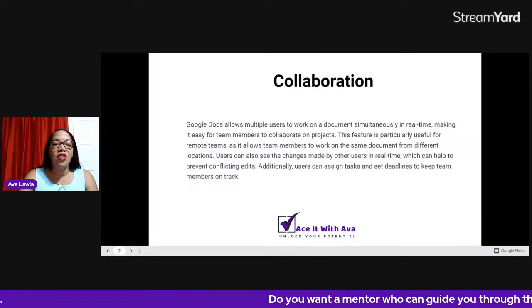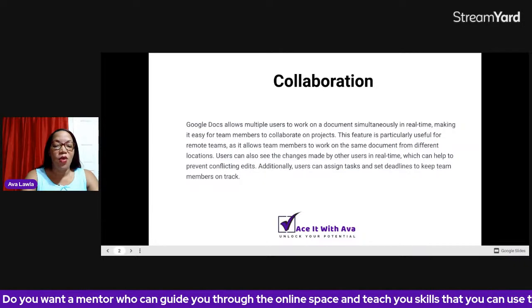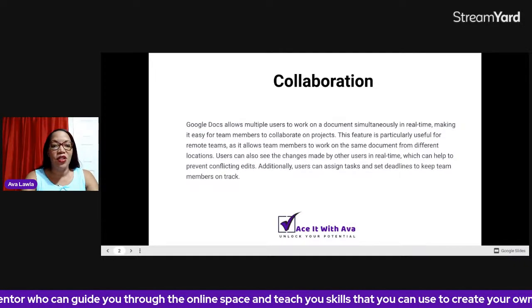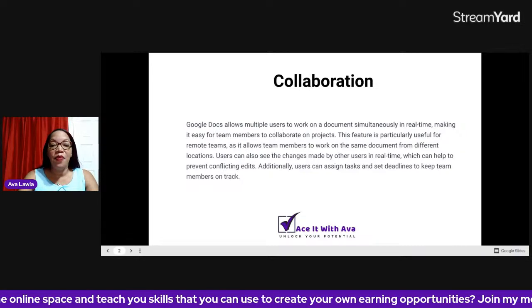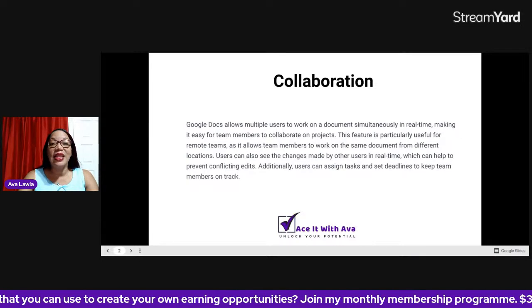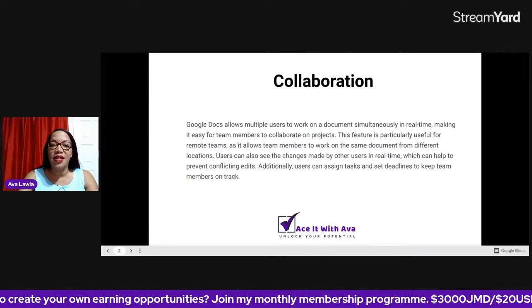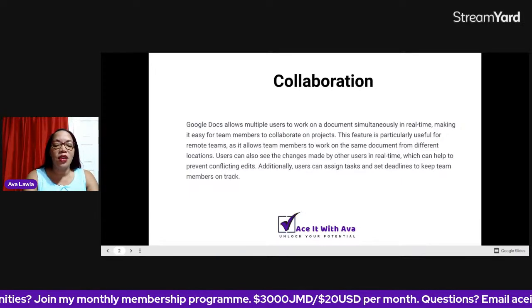So when I click on share now, I have the opportunity to add collaborators to the document. So here it says add people and groups. So I'll basically be adding the email address of anyone I want to add to the document. So I'm just going to add it to myself, acewithava@gmail.com. I can make sure that the person gets a notification in their email that, hey, you've been added to this document. And I will also type a message letting them know what the document is about.